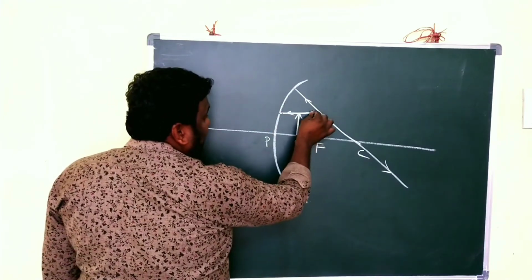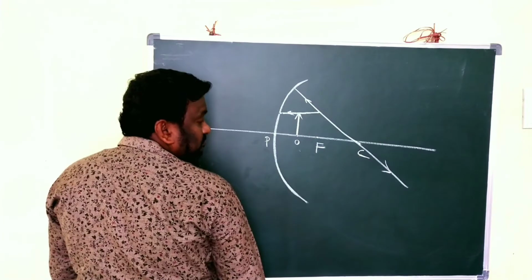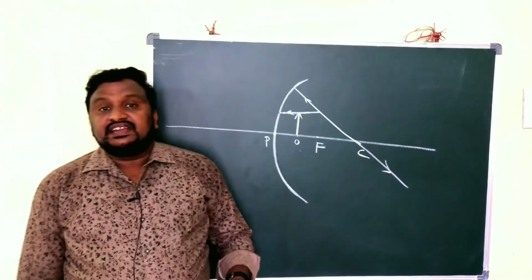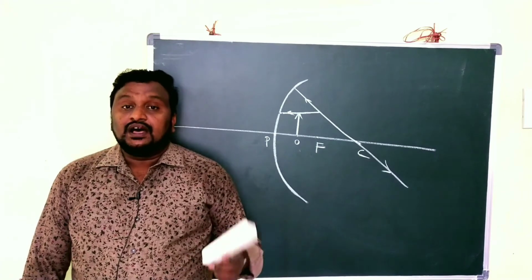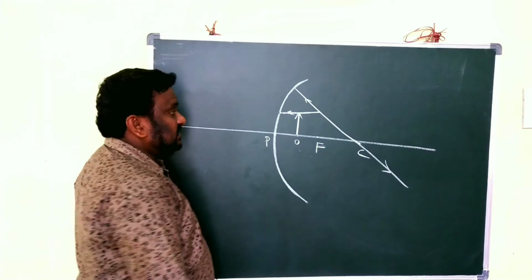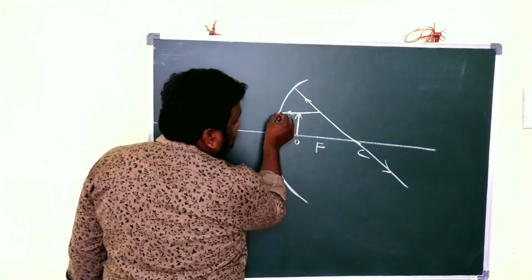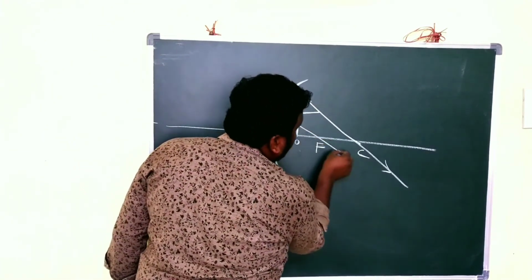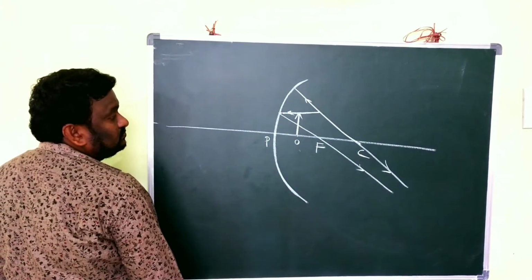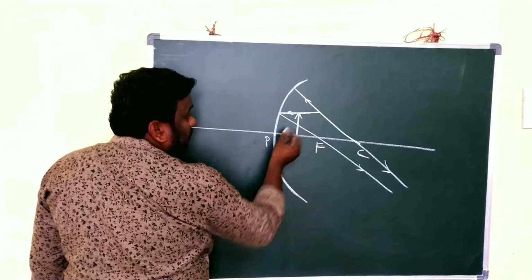So this ray is parallel to the principal axis. Already we know that when the incident ray is parallel to the principal axis, after reflection it passes through the focus. That's why here I am showing like this. It passes through the focus. Clear? And I am going to take one more ray.